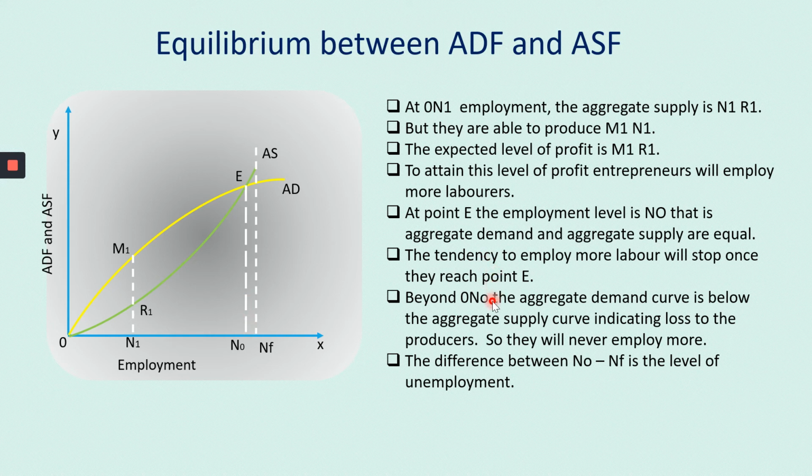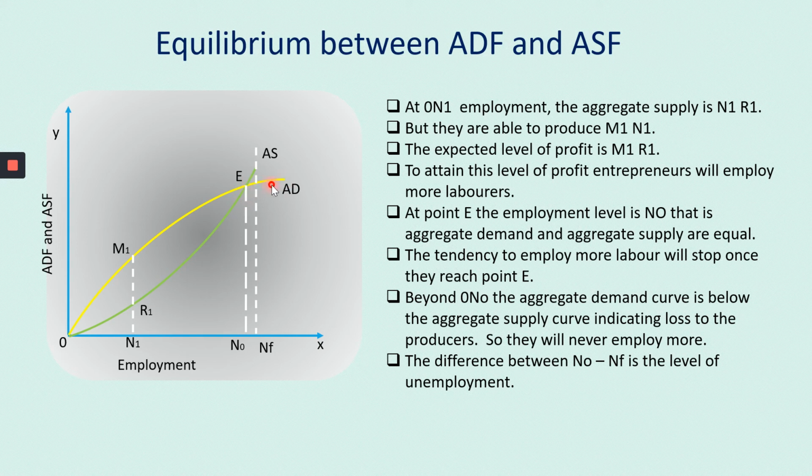Beyond N naught, the aggregate demand curve is below the aggregate supply curve. Okay, this is N naught, girls. So beyond ON naught, the aggregate demand curve is below the aggregate supply curve. This is aggregate supply and this is aggregate demand.